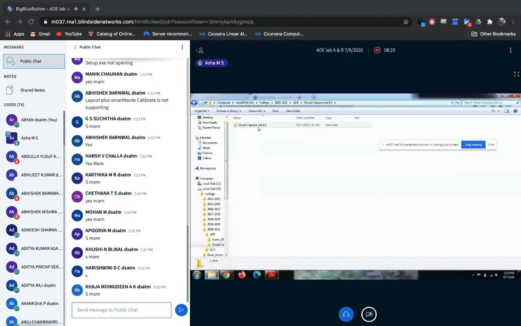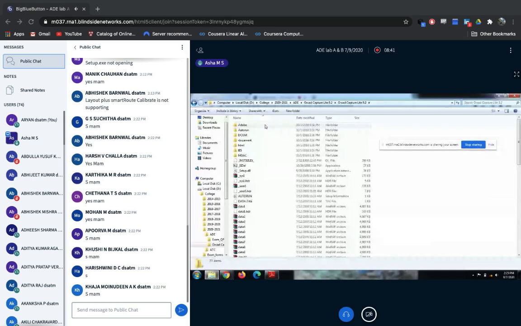Extract the files. So this year we are using the Arcade Capture Lite 9.2 edition software.